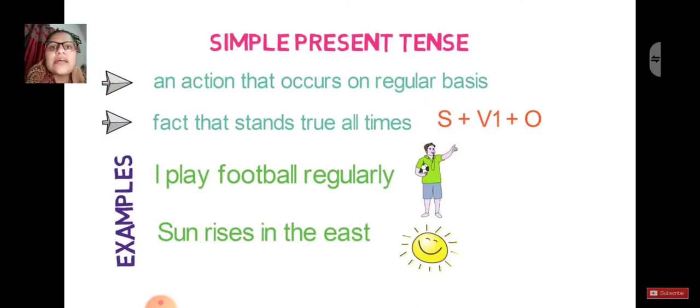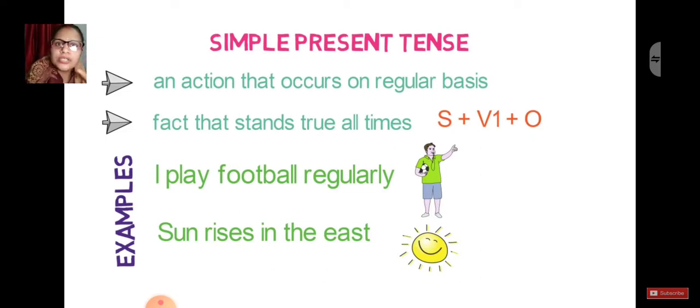Now let's discuss your first tense, that is simple present tense. You have already studied a lot about these tenses in your previous classes also. What do we mean by simple present tense? It's just an action that occurs on a regular basis. You simply have to understand, students, that these are facts that stand true at all times, or something that just happened right now, or a regular habit. That all becomes your simple present tense.